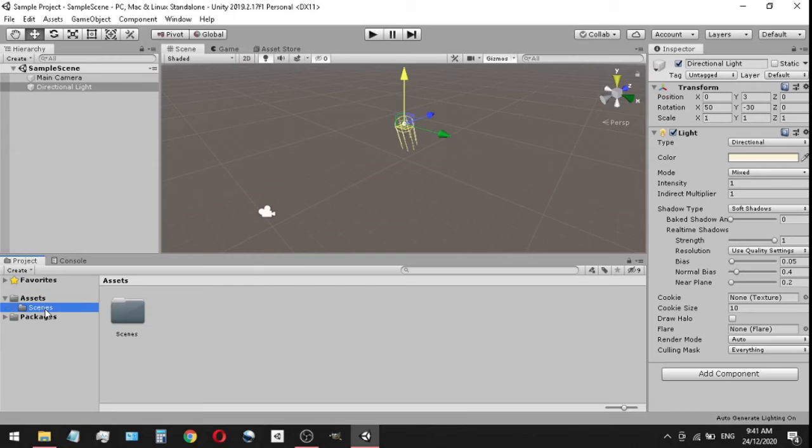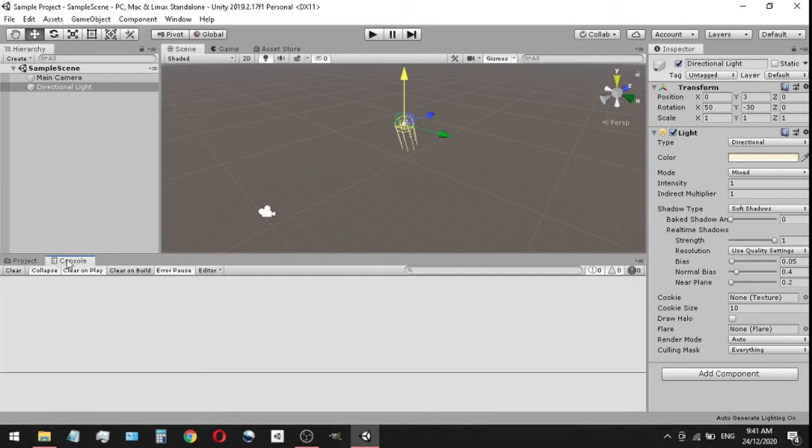As you can see, we already have a sample folder that says scenes, and then right here it says sample scene. So this is the scene we are currently in. You can see that right up here, sample scene. But that aside, we can move on. We also have a console.